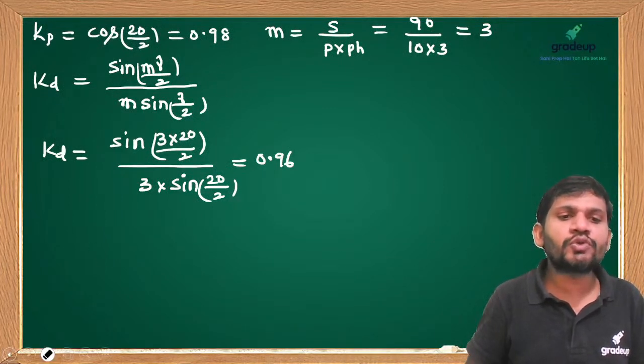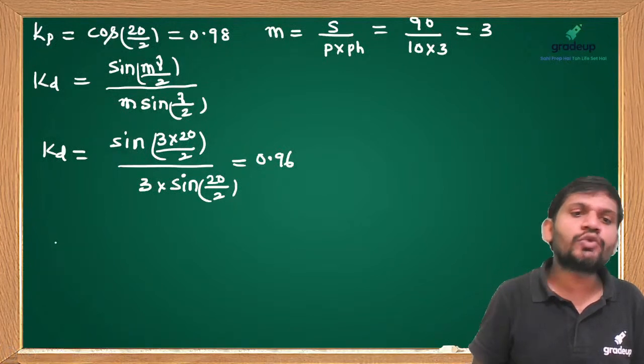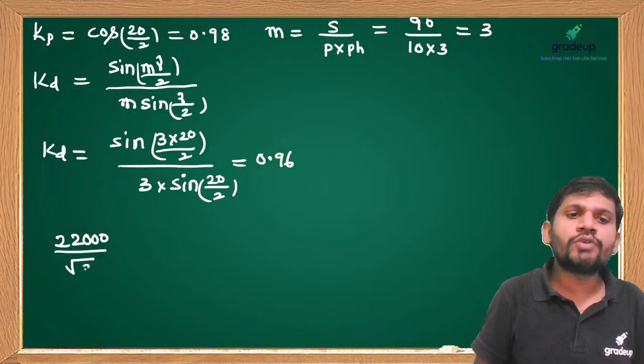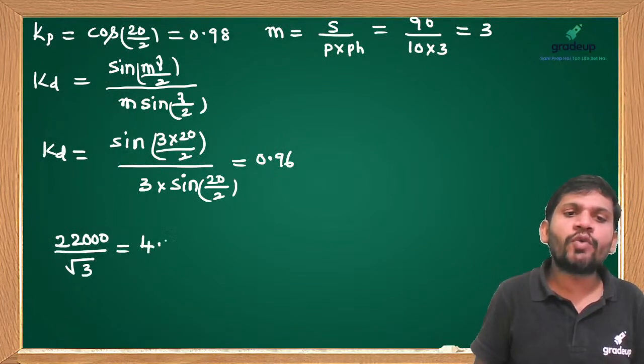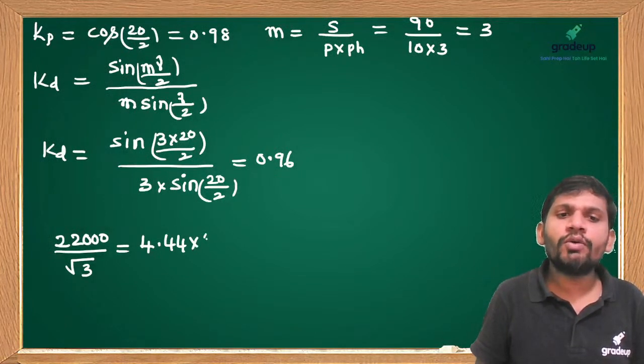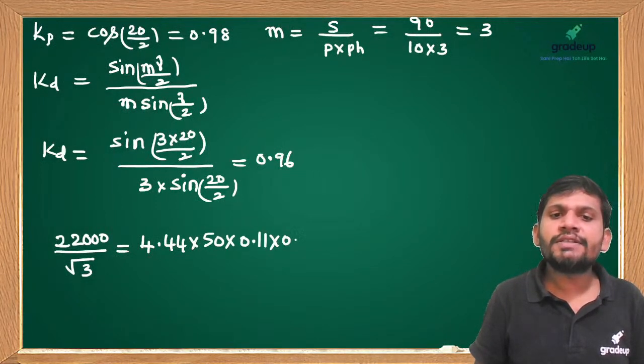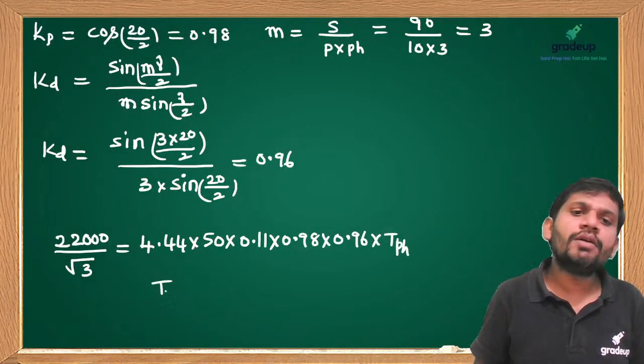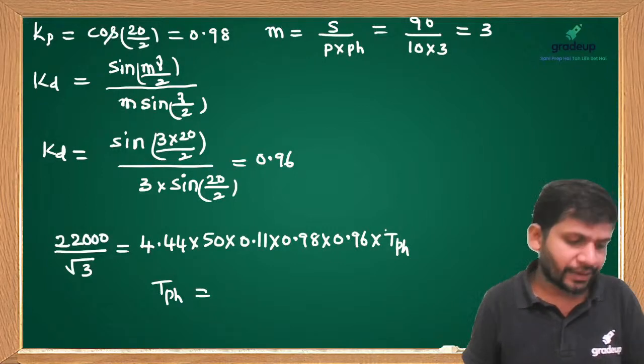Then the remaining you substitute, students. 22,000 by root 3, 4.44, F is 50 Hz, flux is 0.11, this is 0.98, this is 0.96. You want to find the turns per phase. Can anybody say how many turns per phase we can get?